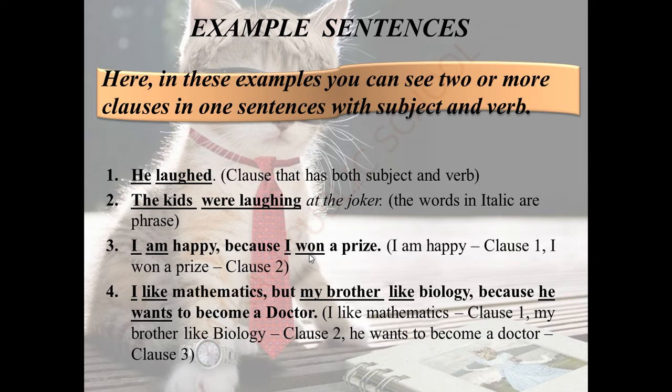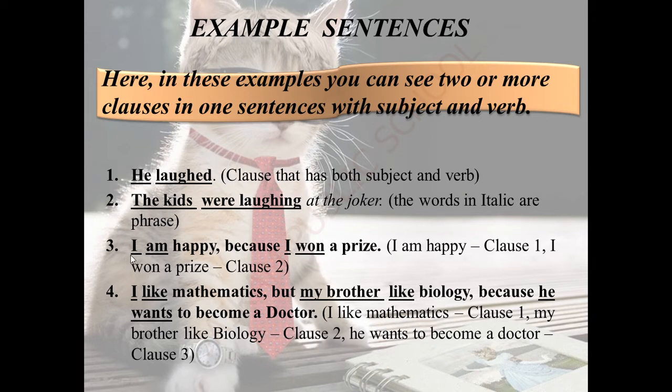Won is a verb. So, this is clause 2, the second clause in the sentence. I is a subject, won is a verb. On the whole, I won a prize is a clause.